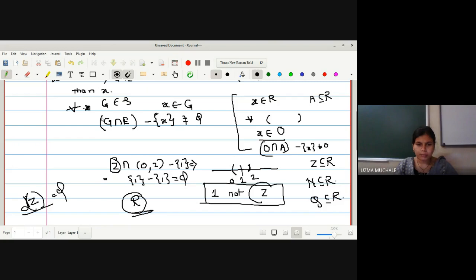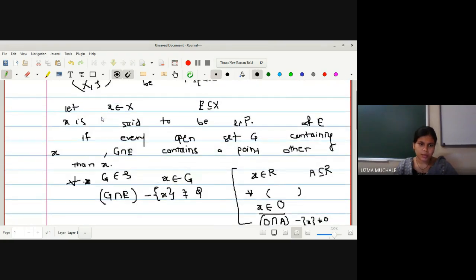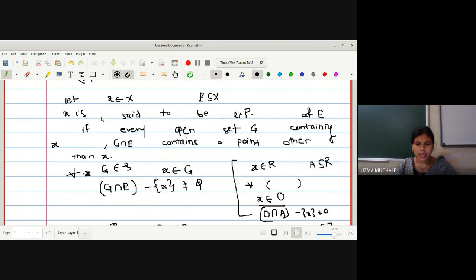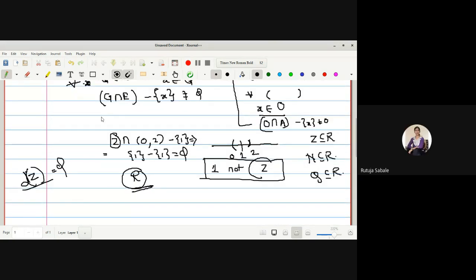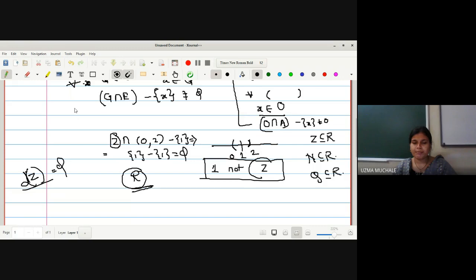Okay, now let us go one by one for the topological space. We have been provided with X as a T space. Any doubt for this definition? No, ma'am. This is the simple thing I have shown you, how to find out whether any point is a limit point or not, right? So instead of having 1 as a limit point, I can consider 1 upon 2. If I consider 1 upon 2, it will not be empty, right?